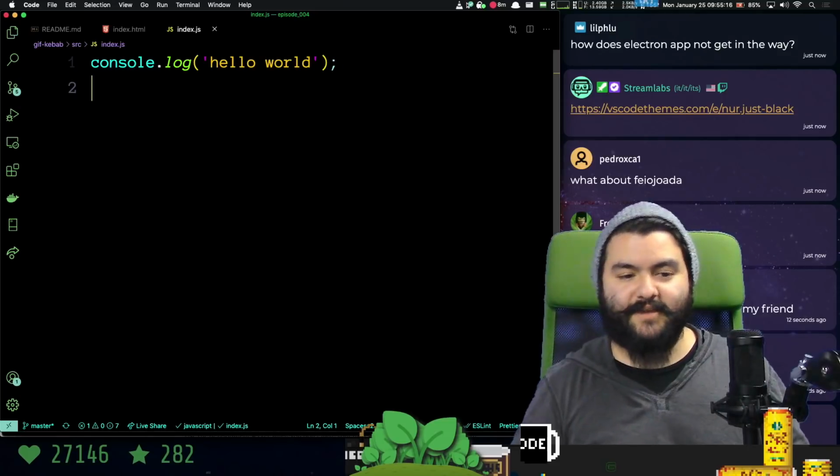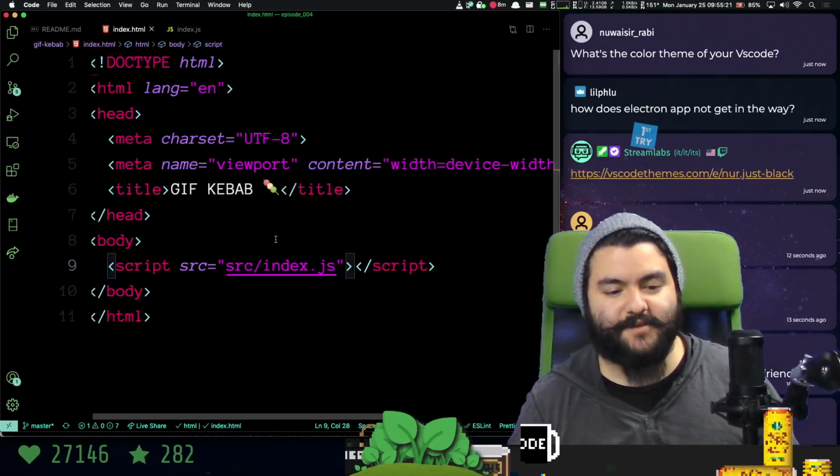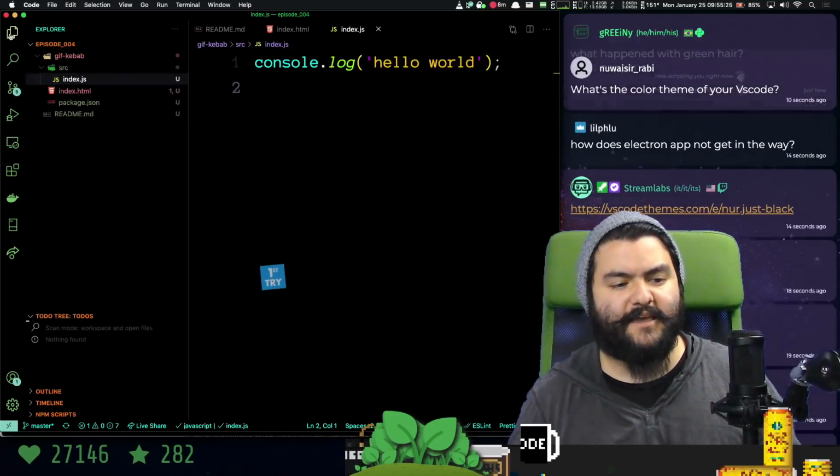How does the Electron app not get in the way? Practice. Lots and lots of practice. If you do !theme, you can see my VS Code theme. Okay, so this is going to bring in that. That's going to log to the console. I think we're good to go.